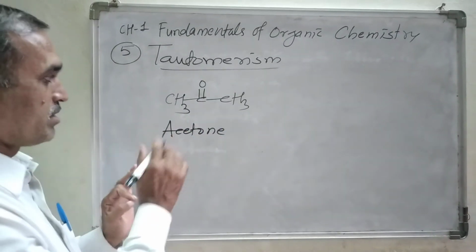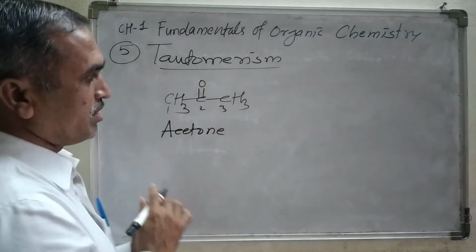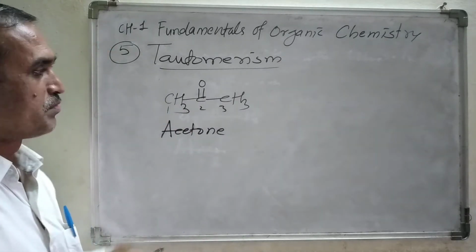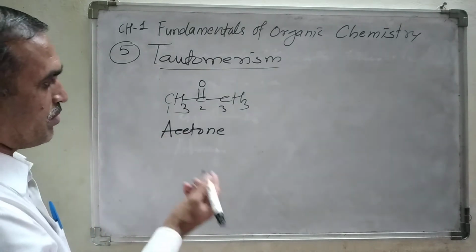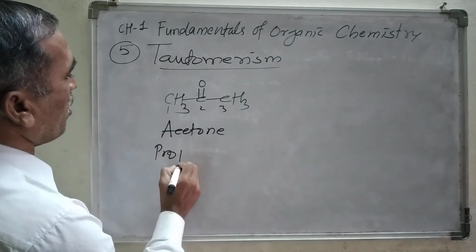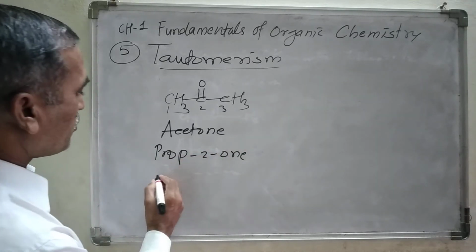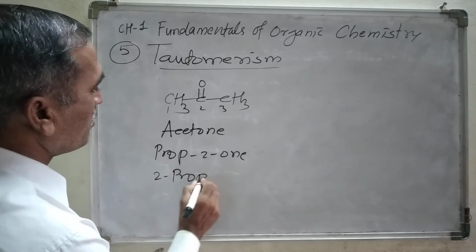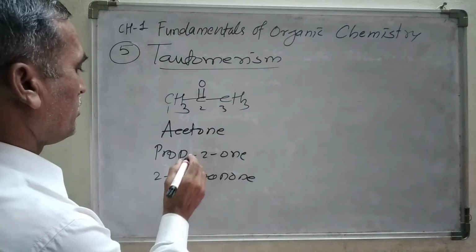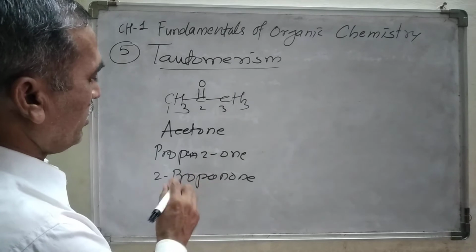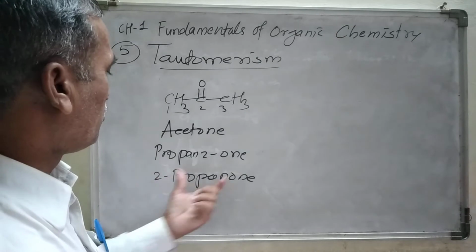According to IUPAC, first select the longest continuous chain: 1, 2, 3, and at position 2 there is a carbonyl group. Three carbon atoms in the straight chain, so we can call it prop-2-one, or 2-propanone.